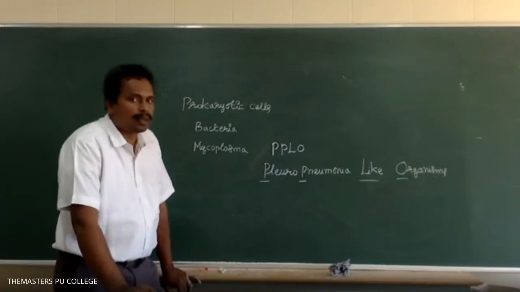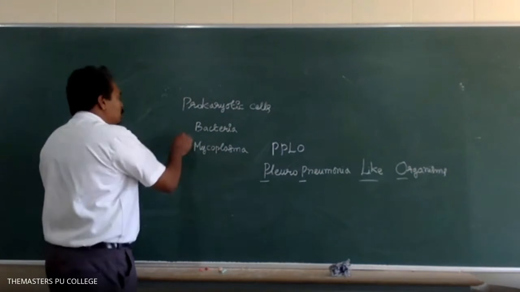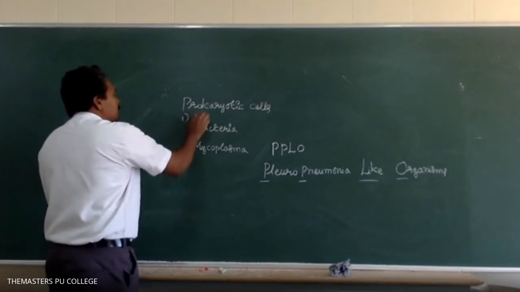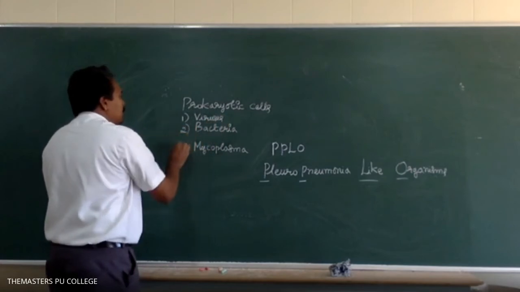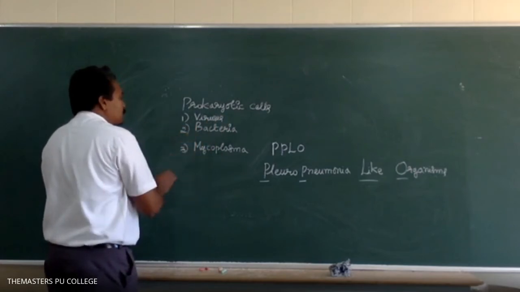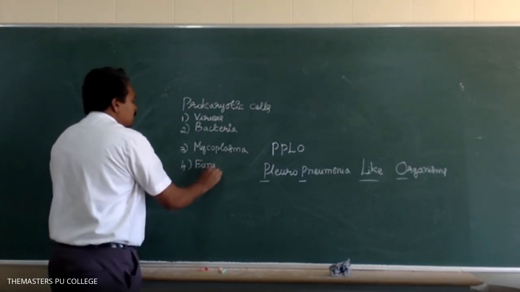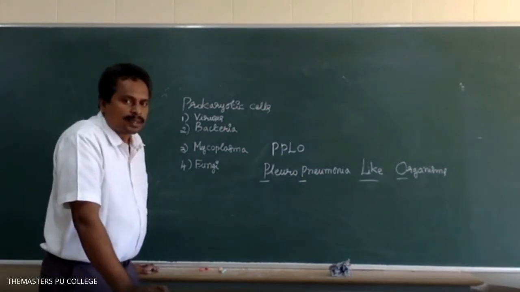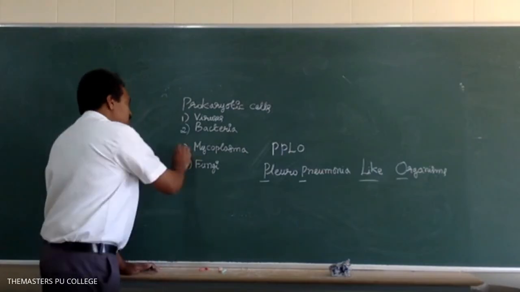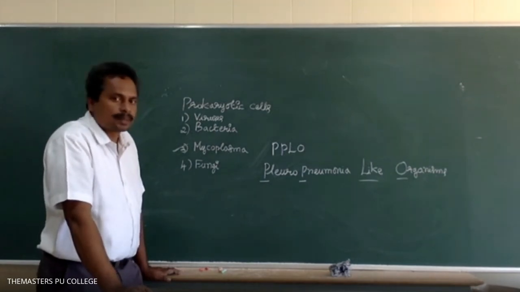Which of the following organisms are called PPLO? Option 1 is viruses, option 2 is bacteria, option 3 is mycoplasma, option 4 is fungi. What is the answer? Option 3, mycoplasma. Mycoplasmas are commonly known as pleuropneumonia-like organisms.